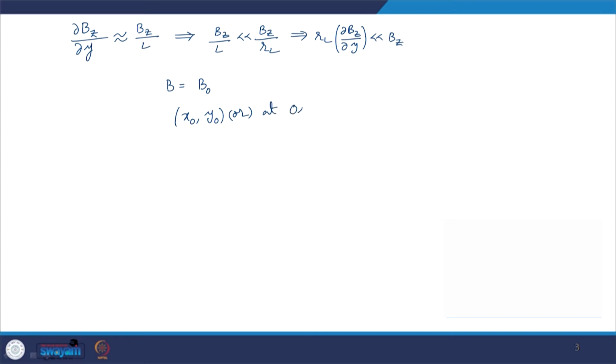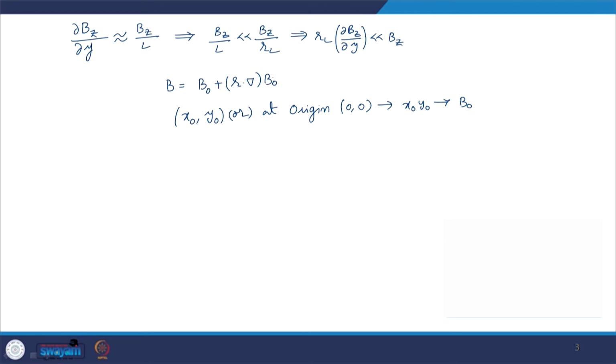The particle is initially present at the origin, and the magnetic field strength is B0. Now, if the magnetic field strength at the guiding center is B0, the magnetic field strength at a distance r can be approximated by Taylor series expansion, which is B0 plus r dot del times B0.